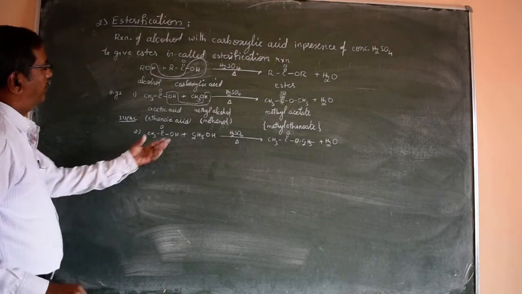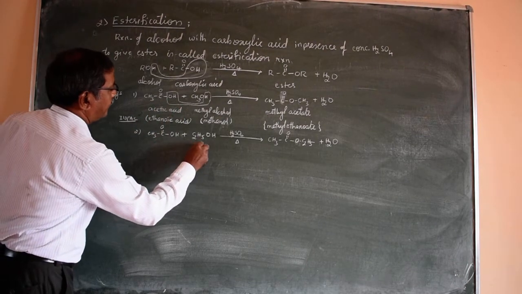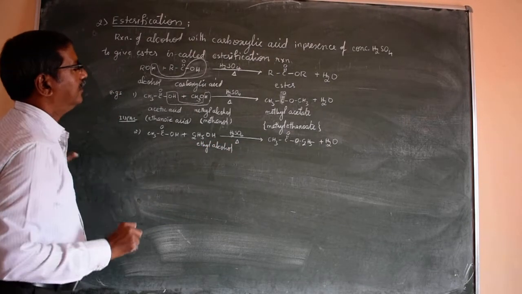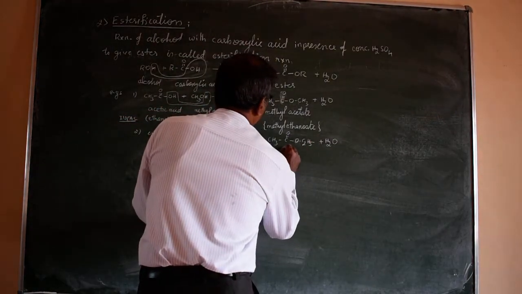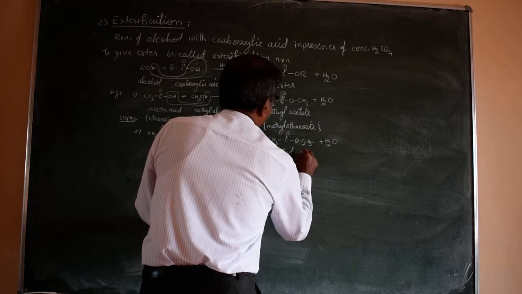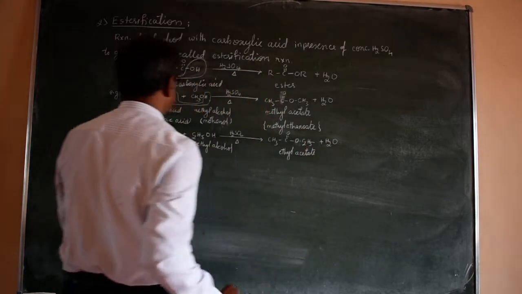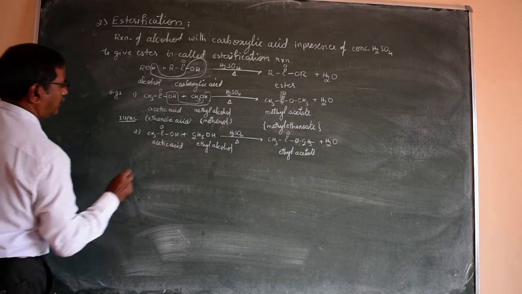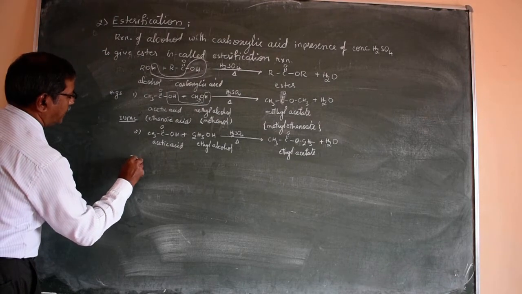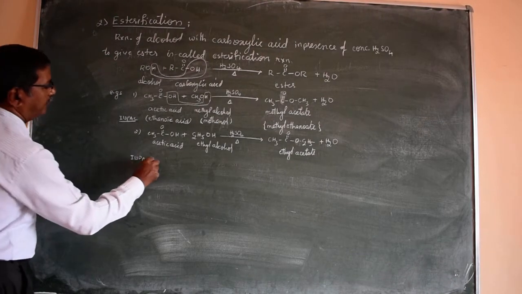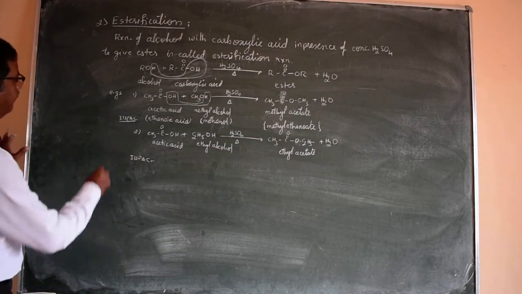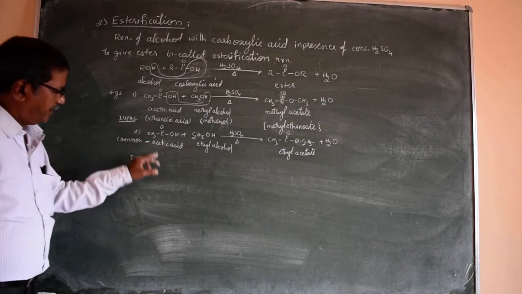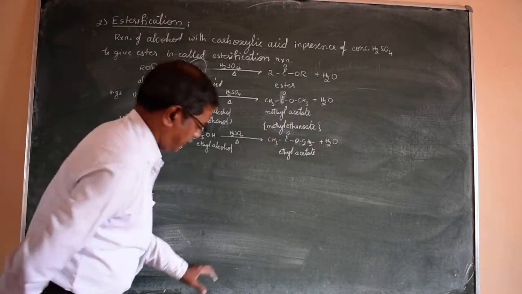We know the common name is acetic acid, and this is ethyl alcohol. Acetic acid, ethyl alcohol. So the name of this one is ethyl acetate. Ethyl acetate. To complete the IUPAC name, you have to practice this one. This is the common or derived name. Write the IUPAC names for these two and the product.